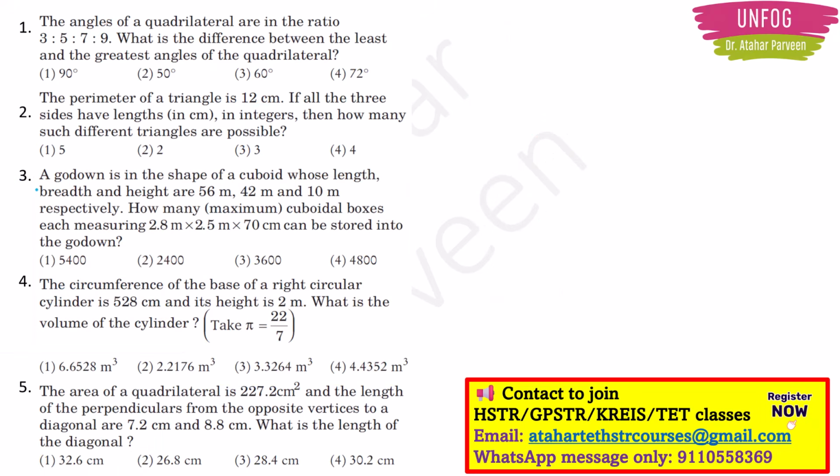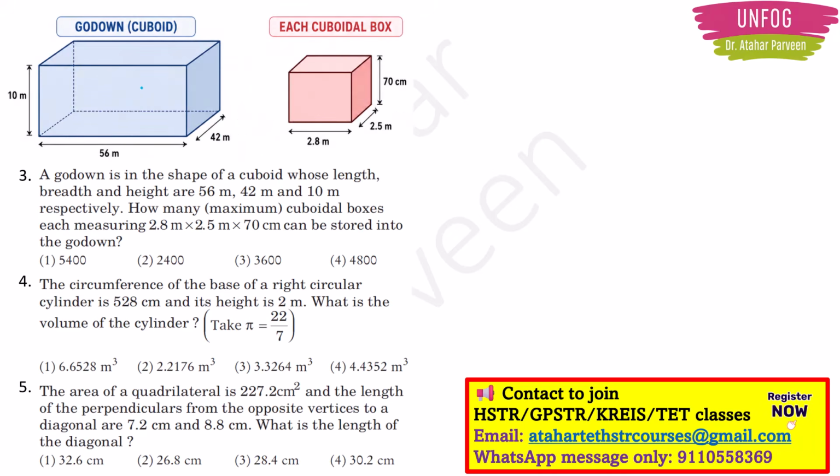Next, question number 3. A godown is in the shape of a cuboid whose length, breadth and height are 56 meter, 42 meter and 10 meter respectively. How many maximum cuboidal boxes, each measuring 2.8 meters into 2.5 meters into 70 centimeter, can be stored in the godown? So you have to understand the question here. They are telling that there is one big godown. Okay, this is the big godown. In this godown, how many such cuboidal boxes can we fit?